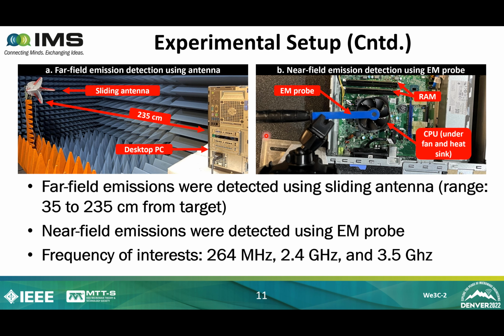Based on our initial scanning of large spectrum covering from DC all the way up to 4 GHz, we chose three frequencies of interest: 264 MHz, which we postulated to be coming from the motherboard traces, 2.4 GHz that's coming from the RAM, and 3.5 GHz that's coming from the processor.